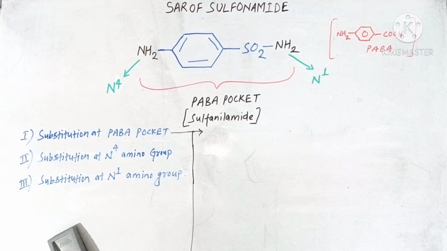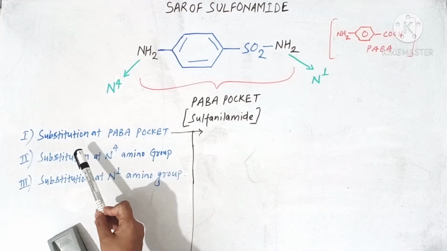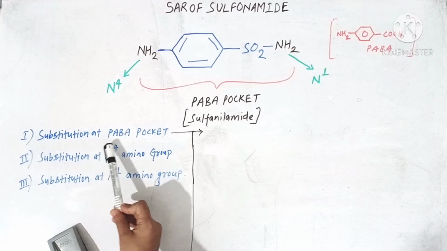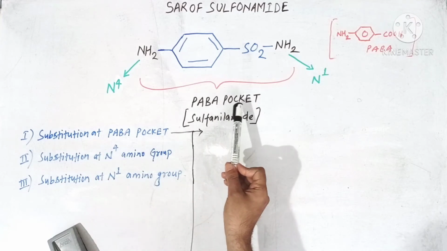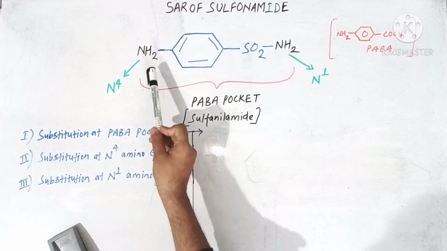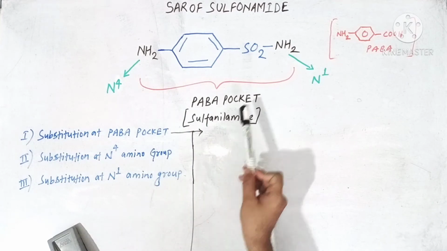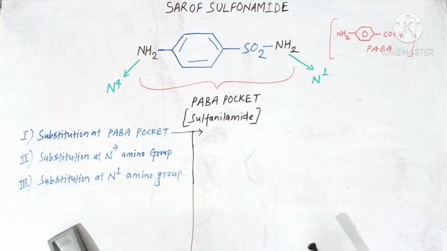folic acid. Now we will discuss structural activity relationship under three subheadings: substitution at PABA pocket, means at this position, and substitution at N4 amino group, means at this position, and substitution at N1 amino group, means at this position. So first, substitution at PABA pocket. So the first point under this is